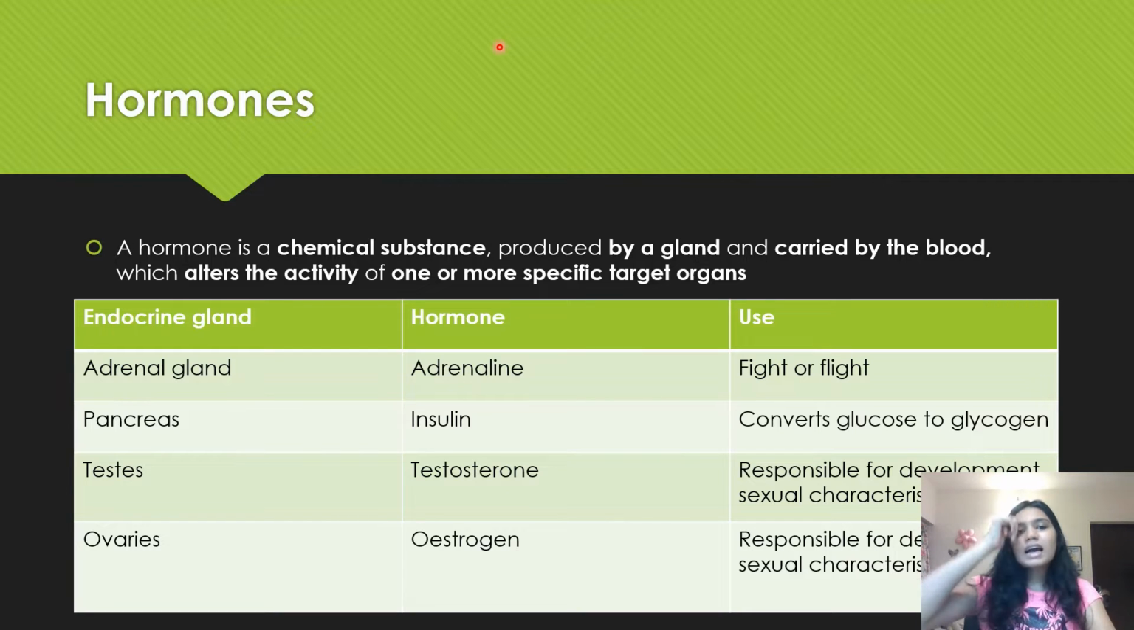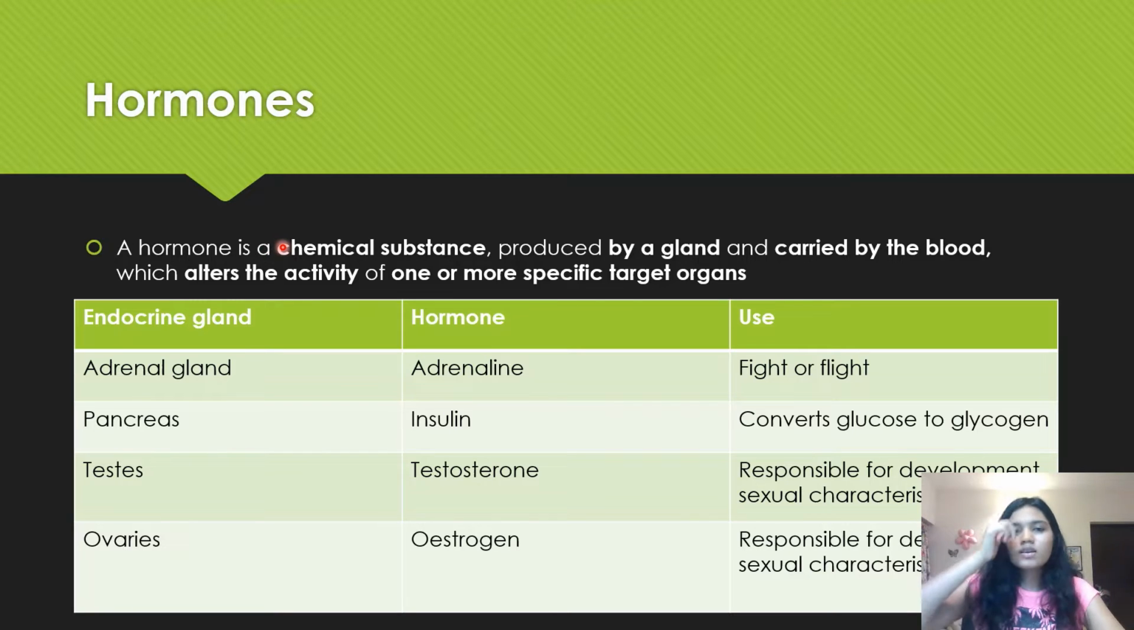Now, what exactly is a hormone? This question, the definition of a hormone, can appear for around 3 marks, and these keywords in bold give you your marks. So you have to include them. A hormone is a chemical substance which is produced by a gland and carried by the blood, which alters the activity of one or more target organs.